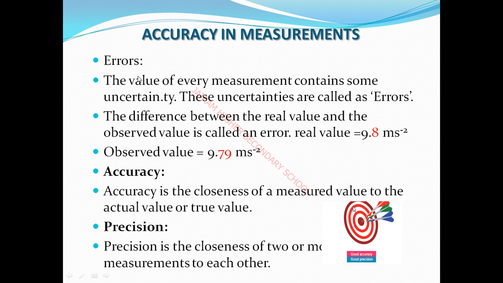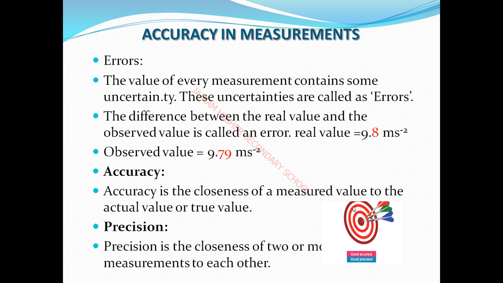I hope the error topic is clear. Error means that when we do an experiment, there is some unwanted uncertainty. That uncertainty means error. The error is calculated as real value minus observed value. Okay, accuracy. Accuracy is the closeness of a measured value to the actual or true value.